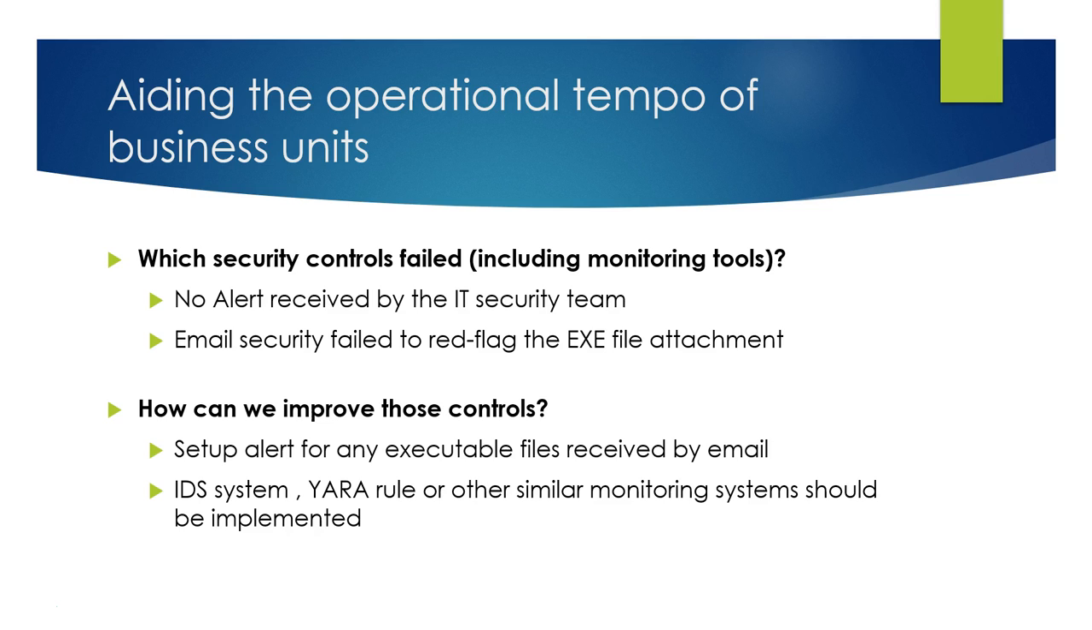Which security controls failed? Included monitoring tools. Well, no alert was received by the security team. Email security failed to red flag the .exe file attachment. How can we improve those controls? Set up an alert for any executable files received by mail. And in the IDS system, create a Yara rule, or another similar monitoring system should be implemented.